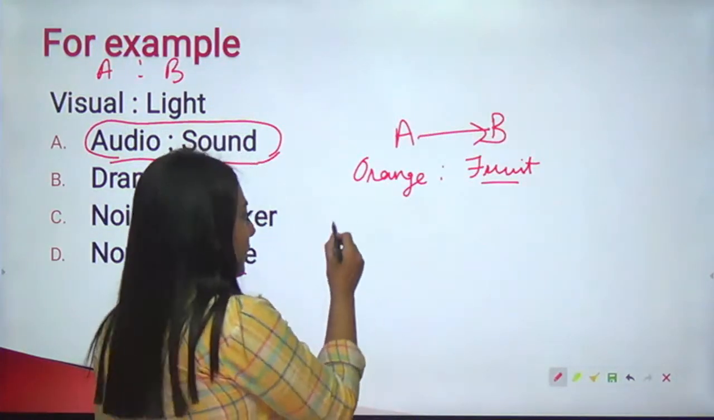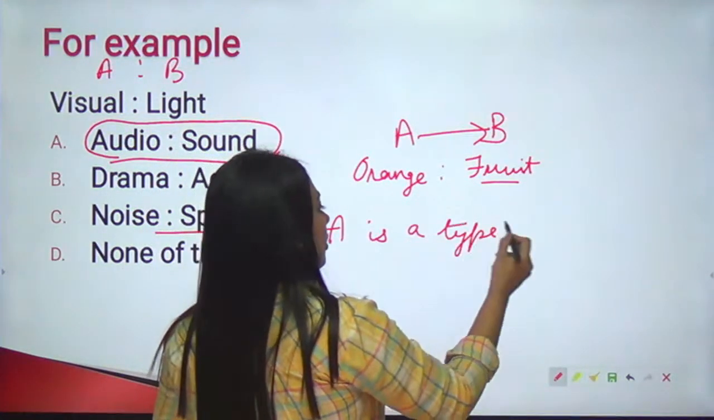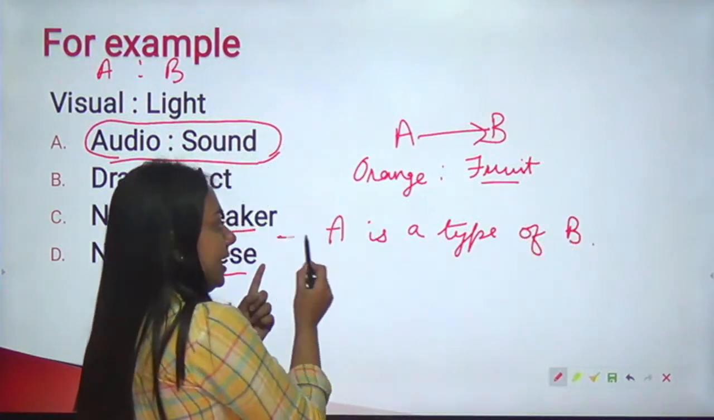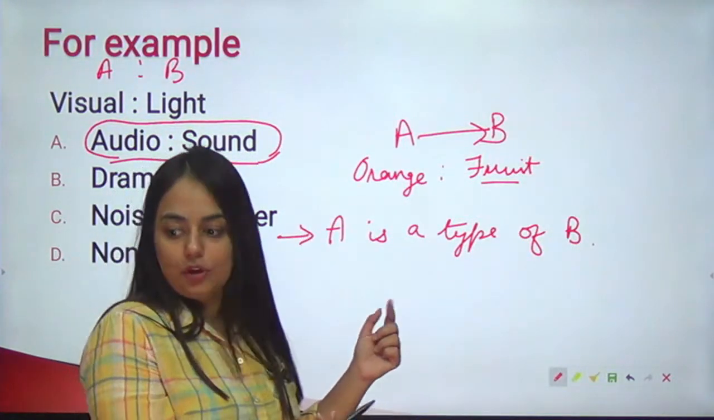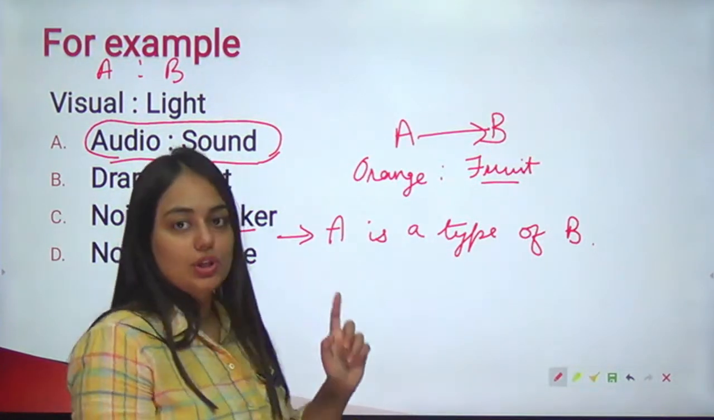A is a type of B. This is the sentence or the structure that I have decoded. You have to do the same for each and every question. And then you have to look for the option pairs and choose the right answer.